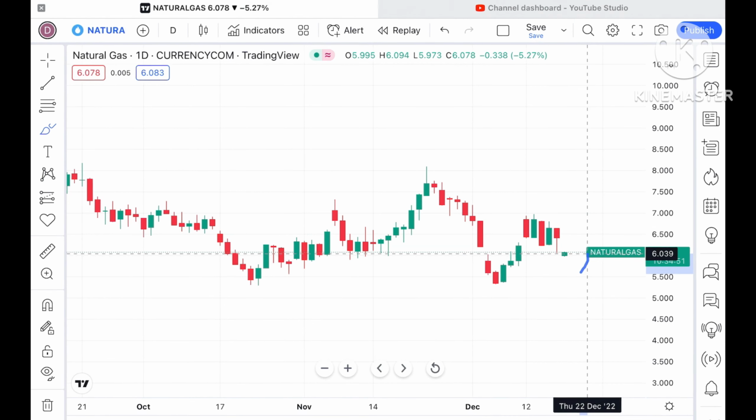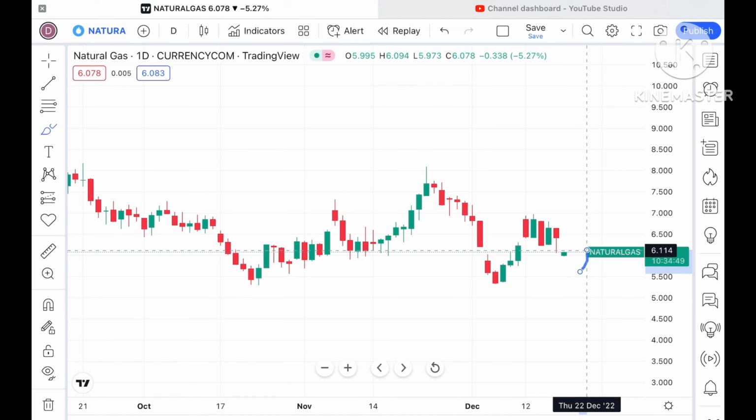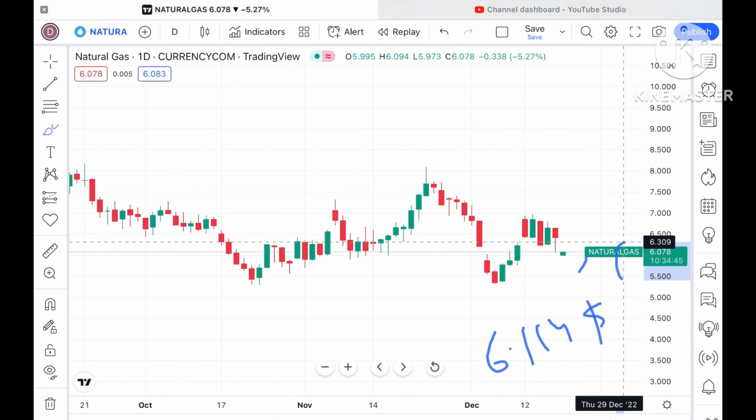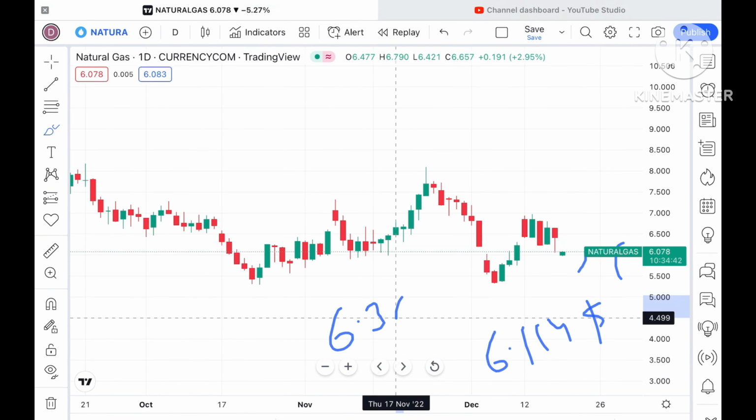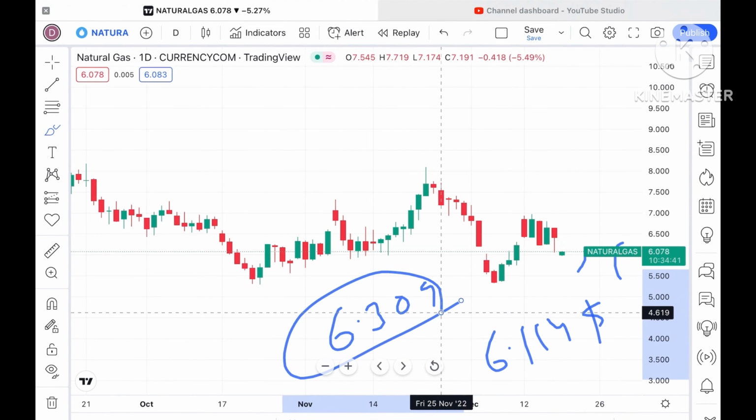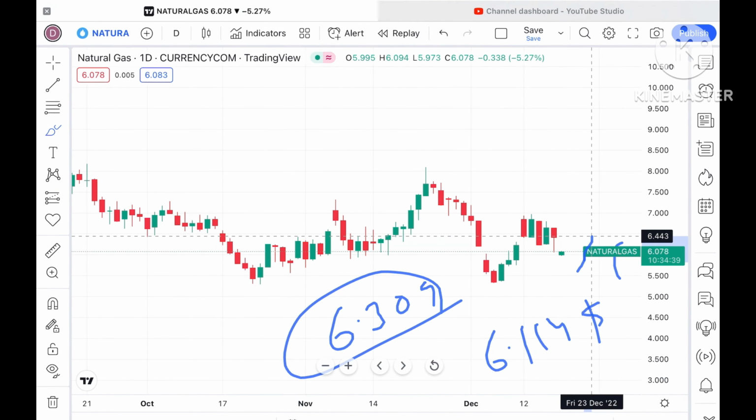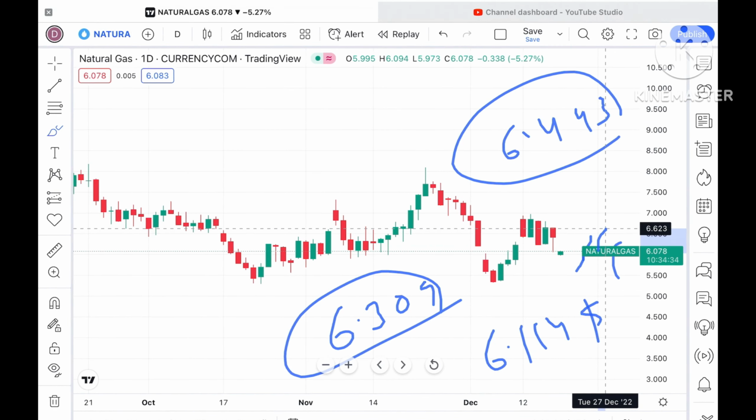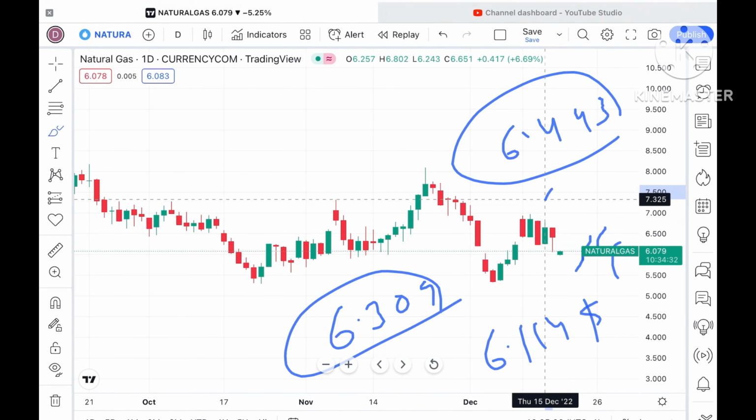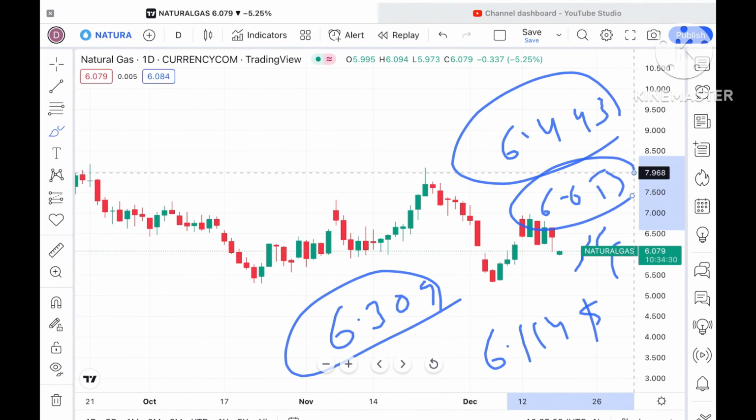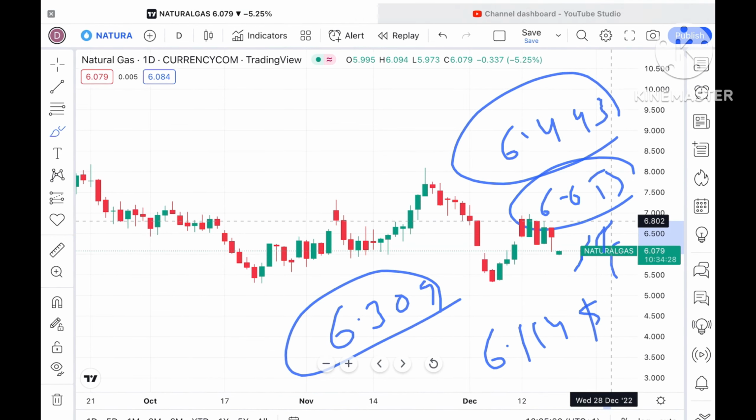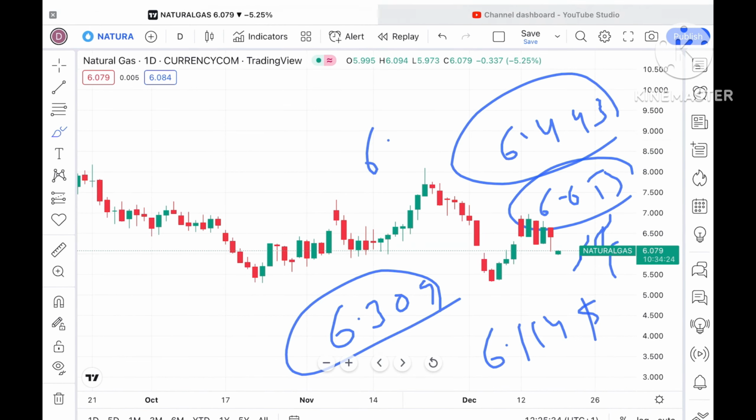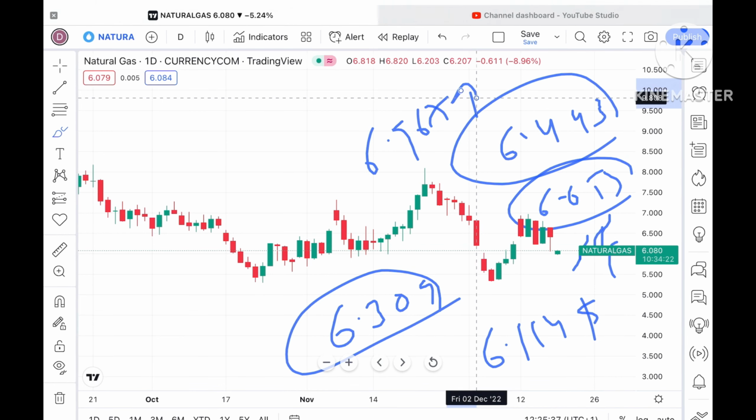Suppose if the price sustains this level, chances of moving towards a level of $6.114 is there, and if that level goes further upside, then we can see it can touch a level of around $6.309. And if the price sustains above that particular level, chances of touching a level of 6.443 is there. From there we can see it can go towards a level of around $6.653. Once the price goes above that level, then we can see it can touch a level of around $6.967.